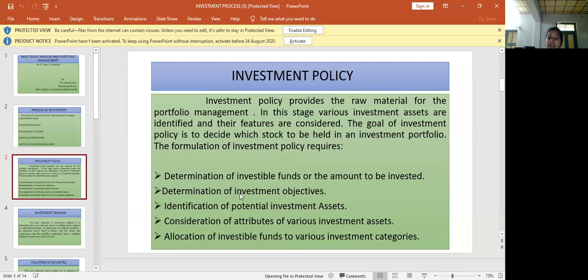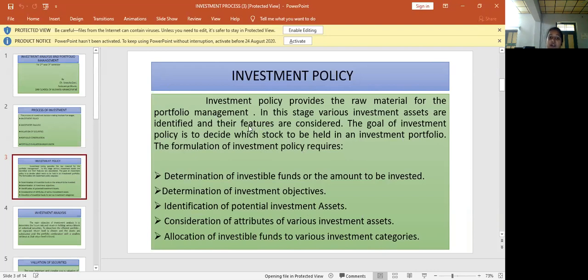Okay. The second thing is what is your objective: to gain profit or to gain wealth, to increase your share value. So what is your motive to invest in that particular stock or debenture? The third one is identification of potential investment assets. There may be marketable securities or non-marketable securities. Okay. The fourth one is consideration of attributes of various investment assets, and the last one is allocation of investable funds to various investment categories. So this is the framing of investment policy.